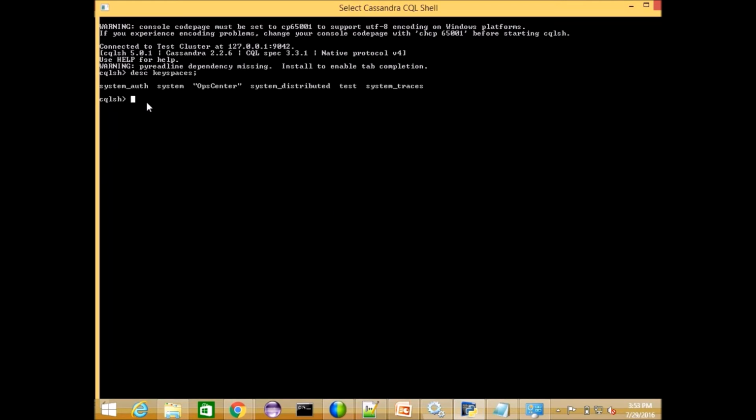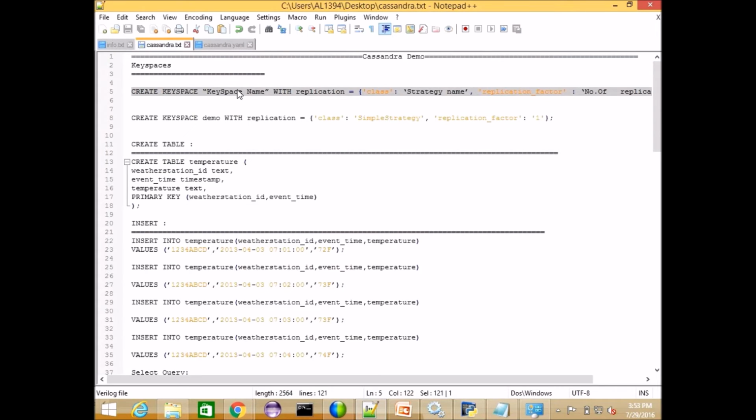These are the default keyspaces that come from DataStax when you install Cassandra. Now if you want to create a keyspace, the syntax is: create keyspace, the keyspace name, with replication. The class is a name. If you have a single node cluster, the class is SimpleStrategy. If you have a multi-node cluster, the class is NetworkTopologyStrategy. You have to specify it while creating the keyspace, and the replication factor also. If you have a 4-node cluster, by default you can set it as 3, and whatever number you want, you can create here.